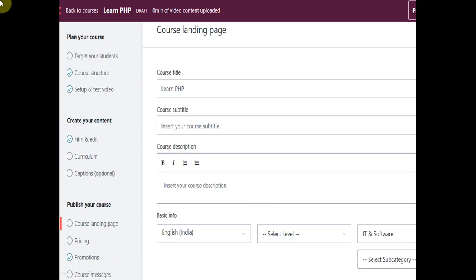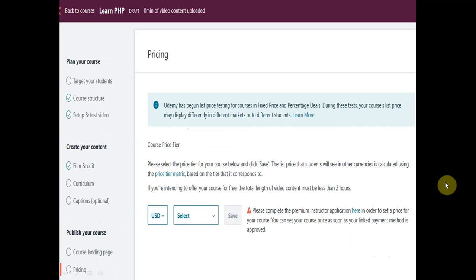So this is the ready-made template, and we have to mention only the things, and accordingly Udemy will create our course, and it will display our course accordingly. And now the third major step, that is publish your course. In this third step, we have this course landing page. So when we select this course landing page, then we will have our course in this course landing page.